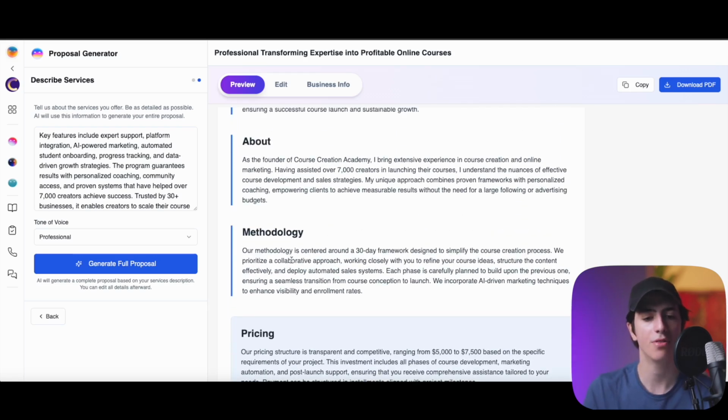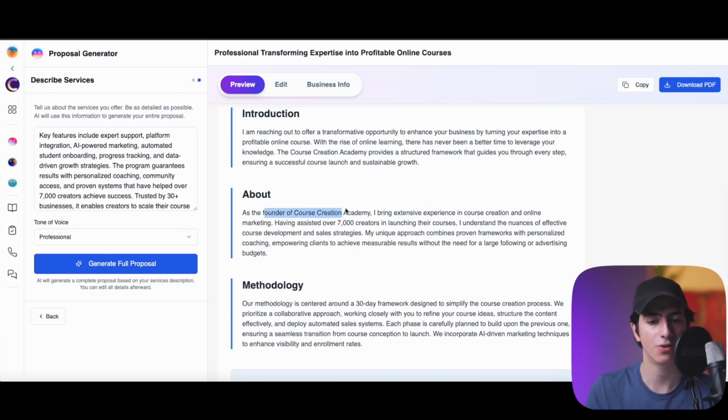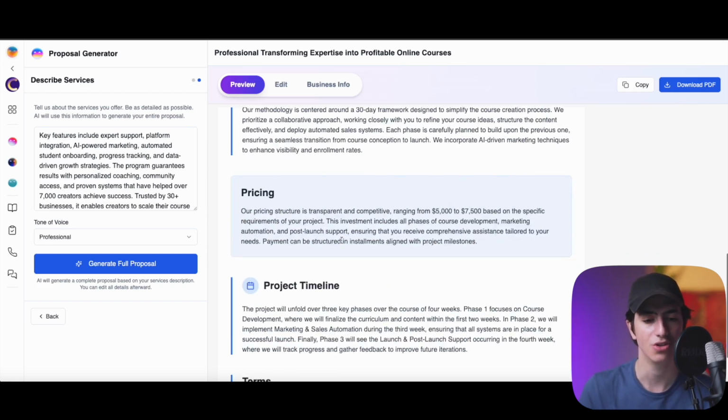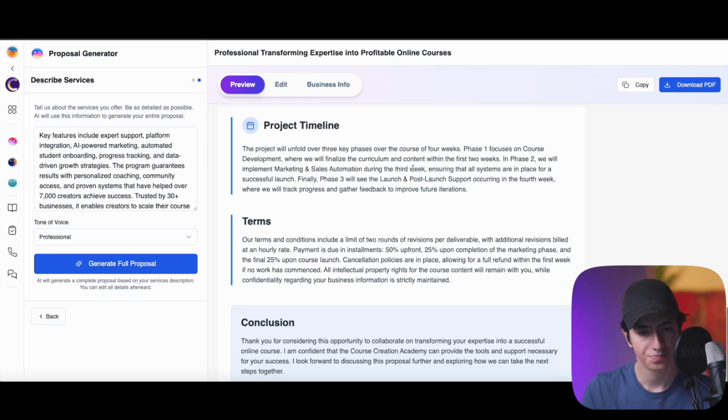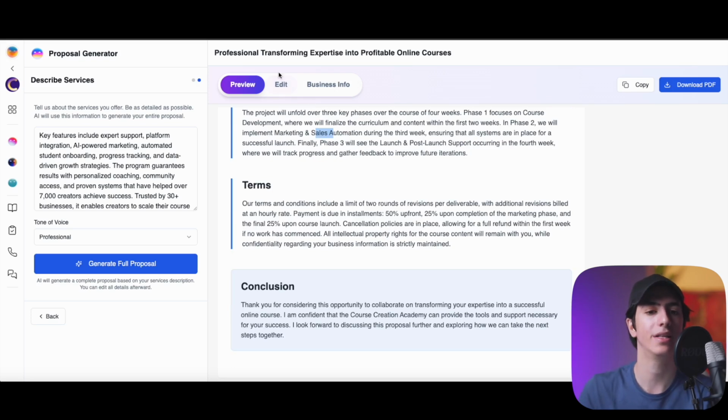So the methodology. Our methodology is centered around a 30-day framework designed to simplify the course creation process. We prioritize a collaborative approach, working closely with you to refine your course ideas, structure the content effectively, and deploy automated sales systems. About. As the founder of the Course Creation Academy, I bring extensive expertise in course creation and online marketing. Having assisted over 7,000 instructors in launching their courses, I understand the nuances of effective course development and sales strategies, right? Project timeline, right? Phase 1, phase 2, phase 3, and all of that was literally generated in just seconds.